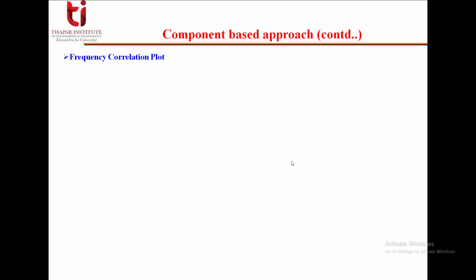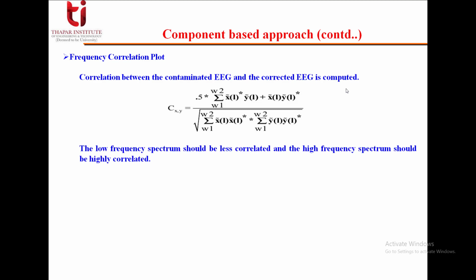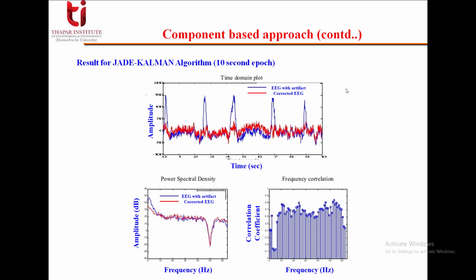Then we have the frequency correlation plot. It provides the correlation between the contaminated EEG and the corrected EEG. So you can see this formula which is used to compute this correlation between the contaminated and the corrected EEG. The low frequency spectrum should be less correlated and the high frequency spectrum should be highly correlated. This we can see in the graph.